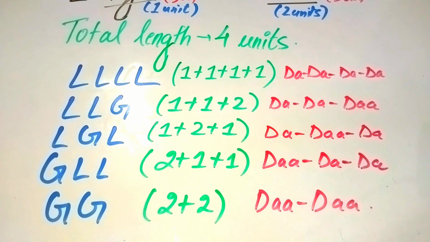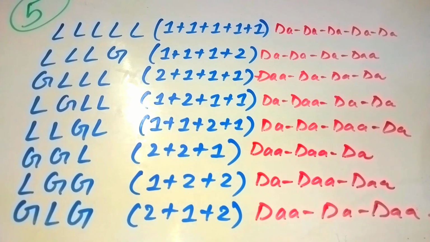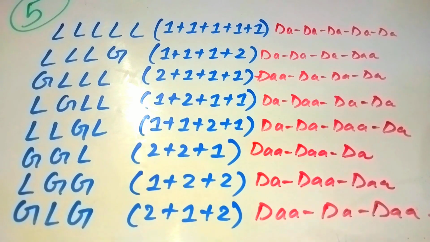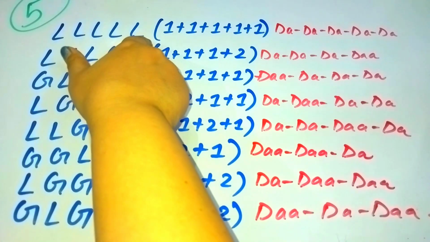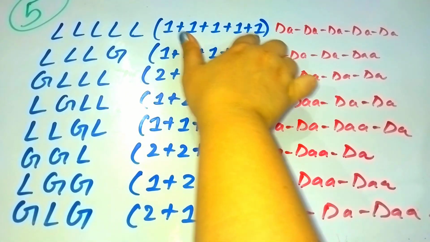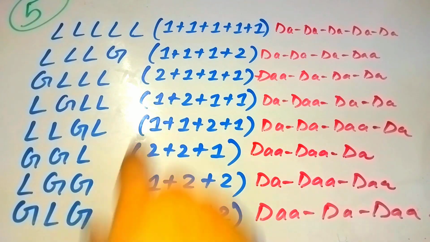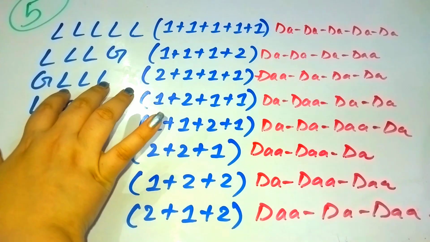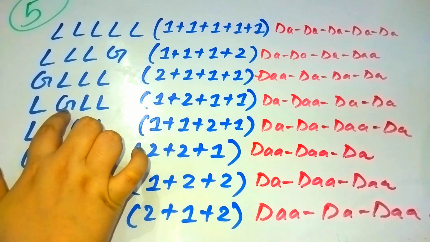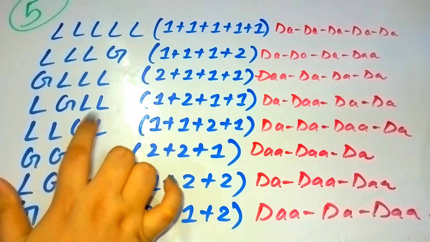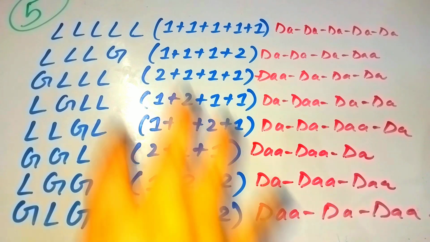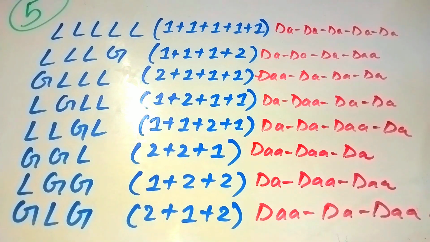Now what do you think happens for length 5? Let's check. You can see there are 8 possibilities. Laghu, laghu, laghu, laghu, laghu: 1 plus 1 plus 1 plus 1 plus 1 makes 5. Similarly 1 plus 1 plus 1 plus 2, so 3 laghu, 1 guru. Then 1 guru, 3 laghu. Laghu, guru, laghu, laghu. Then laghu, laghu, guru, laghu. All these different combinations make up 5 units.